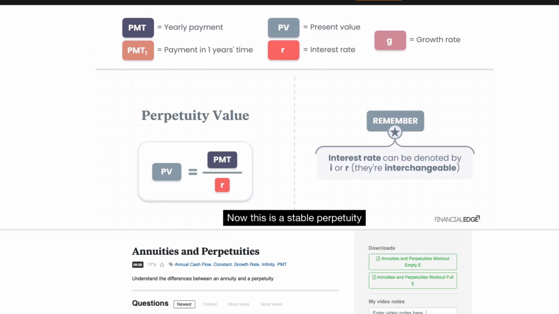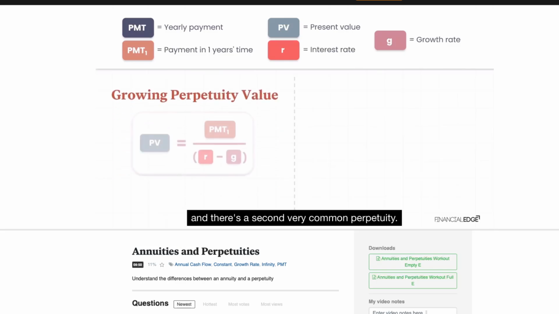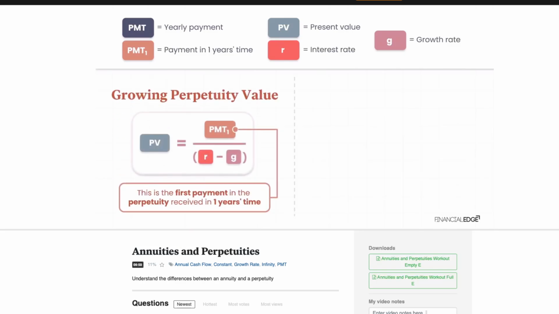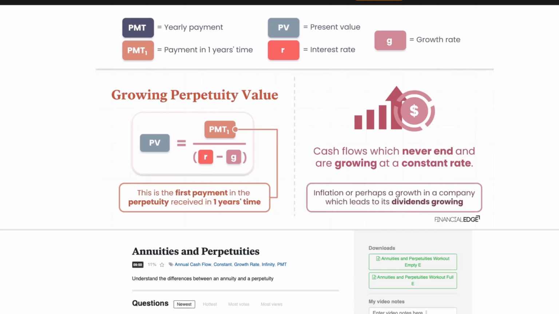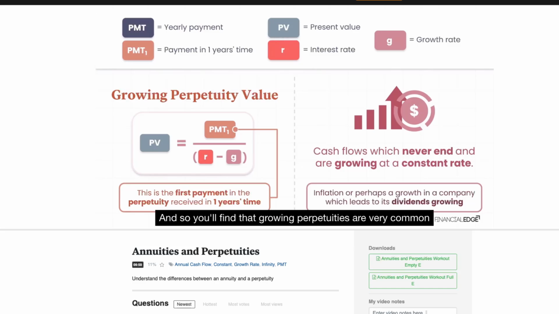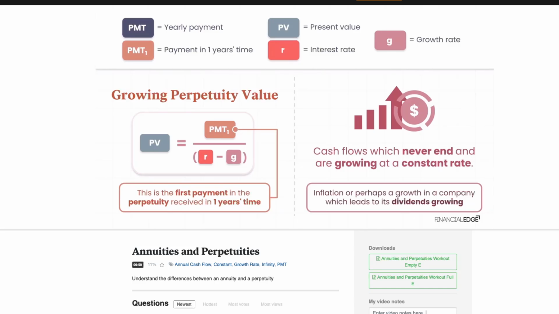Now this is a stable perpetuity, and there's a second very common perpetuity. In the second perpetuity, we're not going to have the same repeated payment every year. We're going to have a repeated payment that grows by a stable amount, maybe 2% every year. This is helpful because of things like inflation, or perhaps a growth in a company which leads to its dividends growing. And so you'll find that growing perpetuities are very common in the work that we do on valuations.